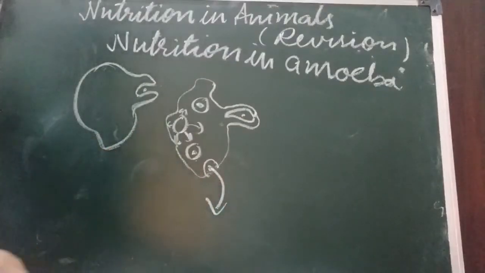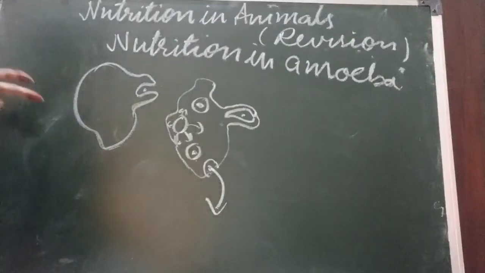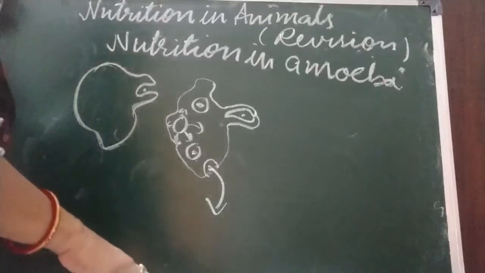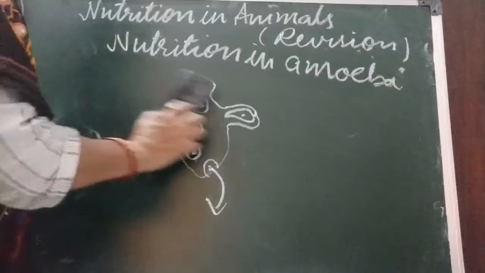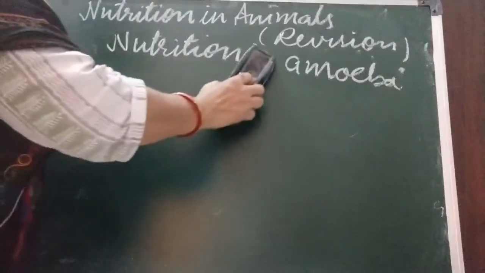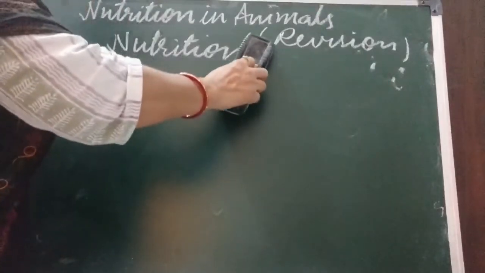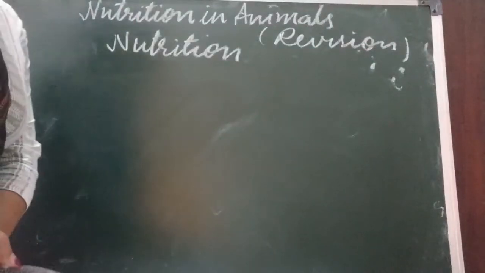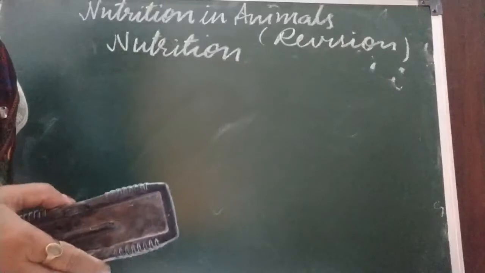So this is the nutrition in amoeba, and this diagram shows an amoeba feeding. There are 4 steps given in the book, so you follow that. Now next we are going to discuss nutrition in humans.